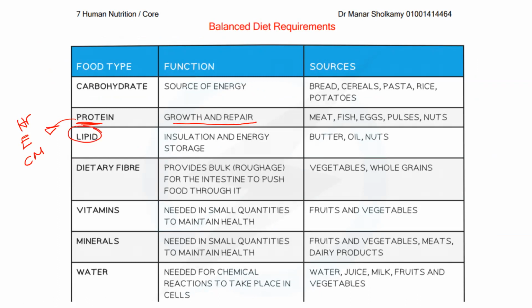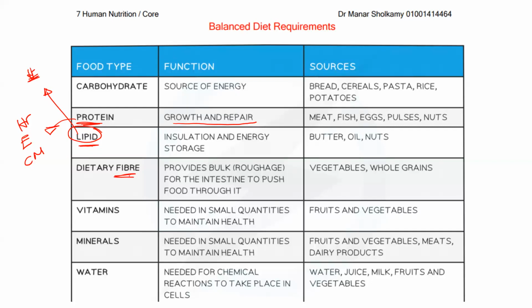Now, fats, they are also needed, even if they are needed in small amounts. Why are fats important? For warmth. For energy and insulation, protection. Exactly. Everything you said is correct. For warmth, to insulate our body parts, and to give us energy storage. And also fats are important for the making of hormones. Don't forget that.